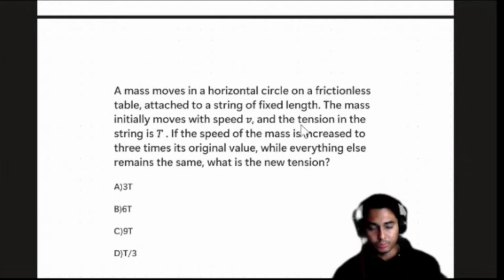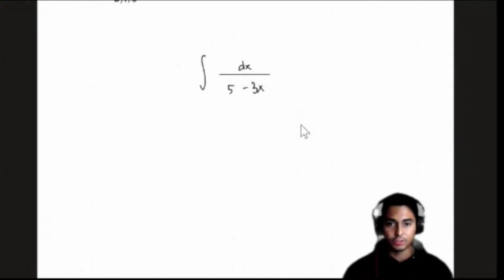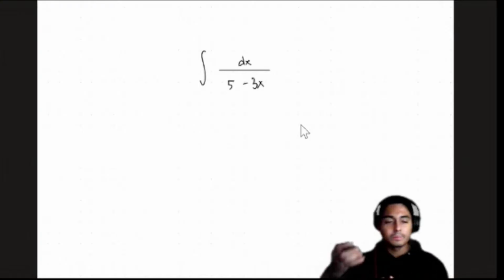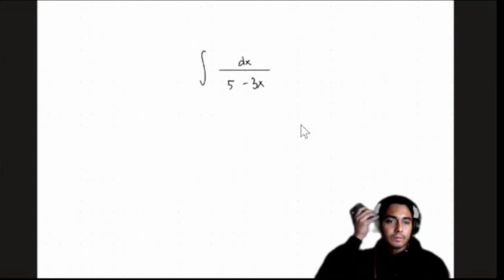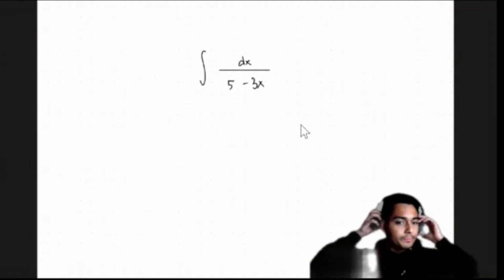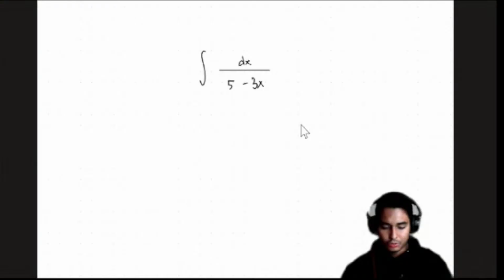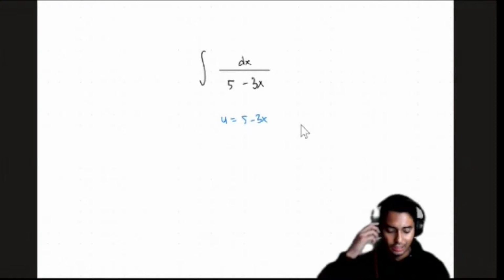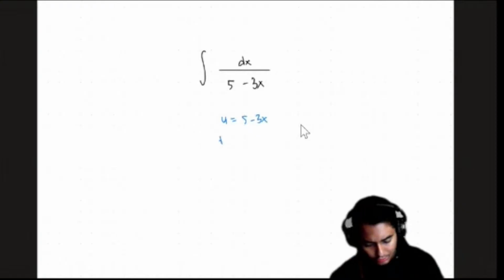Today's topic, we're going to start off with this integral: the integral of dx over 5 minus 3x. Let me just test the audio real quick. Okay, the first thing we're going to do is a u-sub. I'm going to set u equals 5 minus 3x, and differentiate that. du equals negative 3 dx.